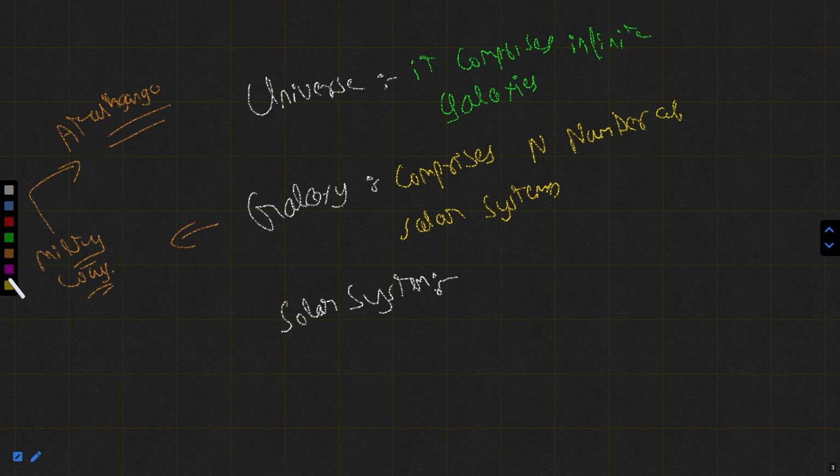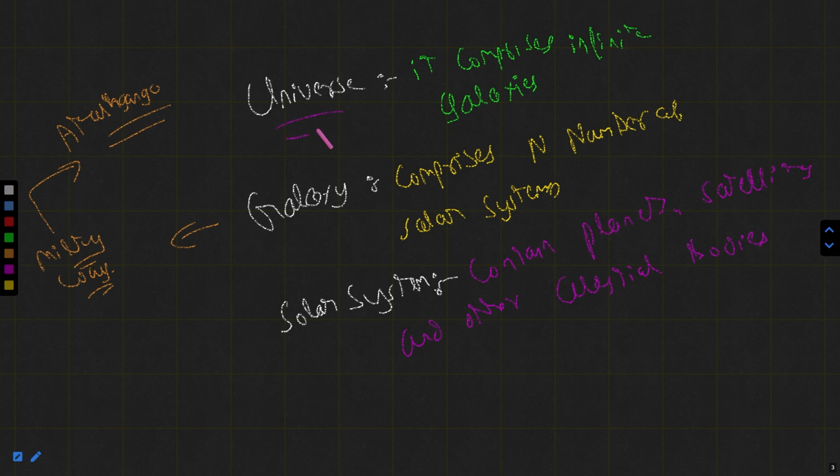The next and last is the solar system. What do you mean by it? The solar system contains planets, satellites, and other celestial bodies. So these are the 3 terms I have shown you.